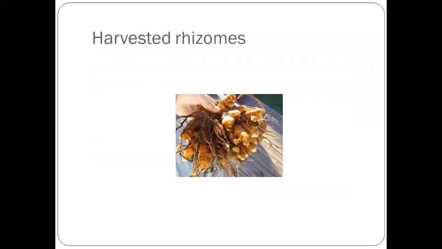So this is the harvested rhizome. You can see how the rhizomes of turmeric look. They are almost similar to the rhizomes of ginger. They are orange-yellow in color in the inner center.